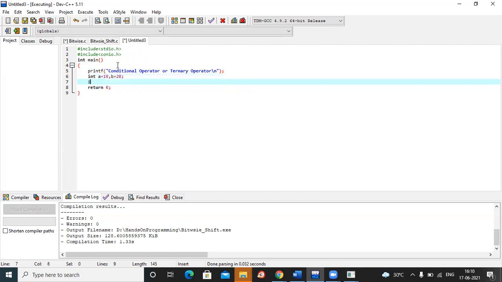Now, our expression 1: A greater than B, this is my condition. अगर A B से बड़ा होगा तो क्या प्रिंट करना पड़ेगा आपको? आपको अपने प्रिंट स्टेटमेंट, this is our expression 2 now. Colon after, sorry, first the question mark has to come, so after the question mark, immediately after the question mark you will be writing the expression 2.